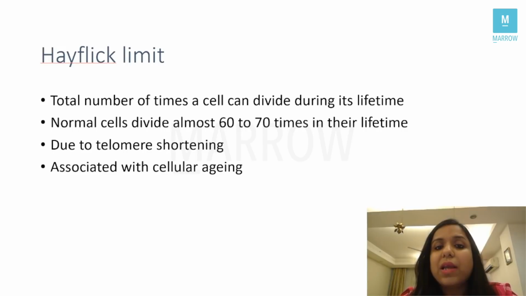So this Hayflick limit is also associated with the process of cellular aging, and why is it happening? It is due to telomere shortening, right? It is the total number of times a cell divides in its entire lifetime, correct? So this was also a new question but taught in the videos, correct?